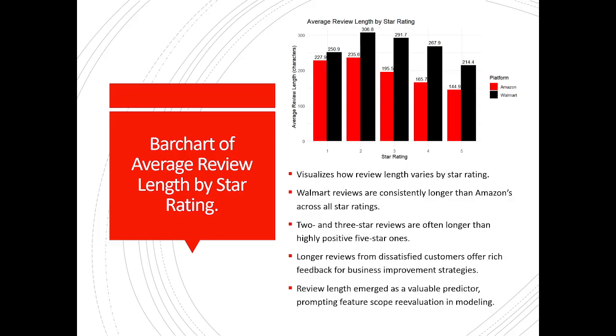The Walmart reviews are consistently longer than Amazon's across all star ratings, while the 2 and 3-star reviews are often longer than the highly positive 5-star ones, which suggests a slightly inverse relationship between how high the rating is and the length of the reviews, with longer reviews from dissatisfied customers potentially offering rich feedback for customer and business improvement strategies. Review length emerged as a valuable predictor, prompting feature scope reevaluation in the future modeling.